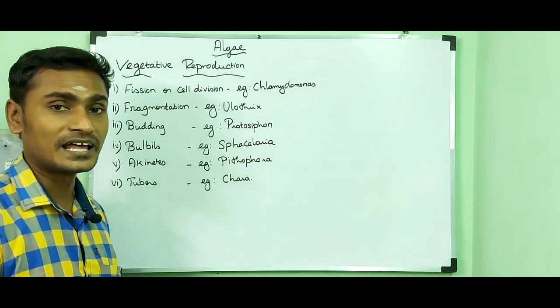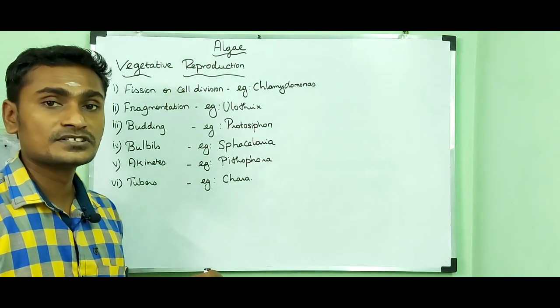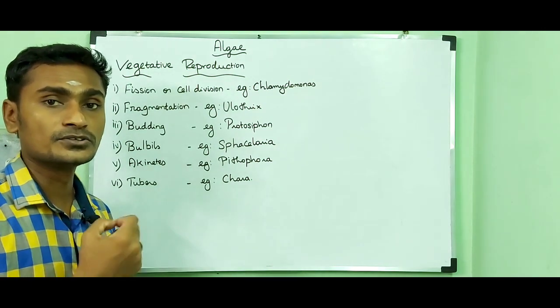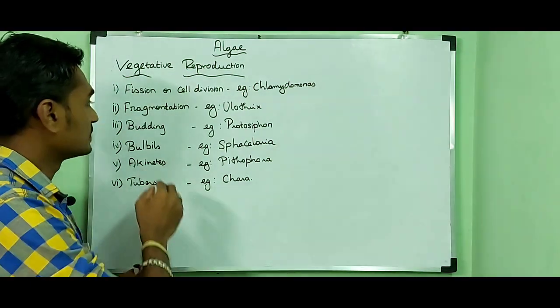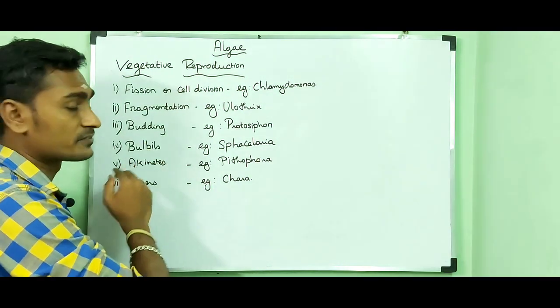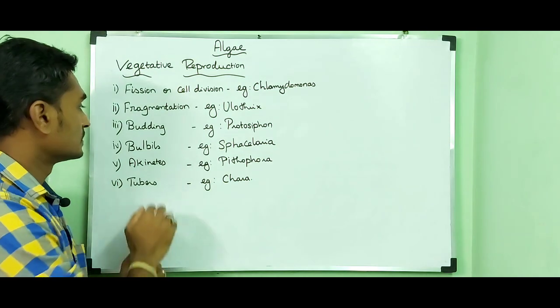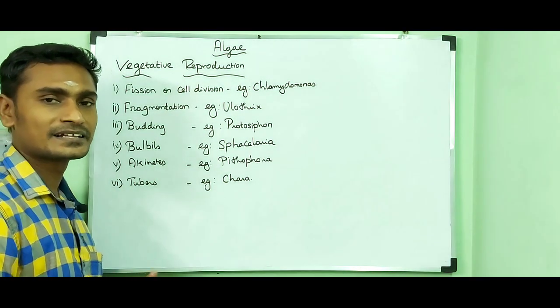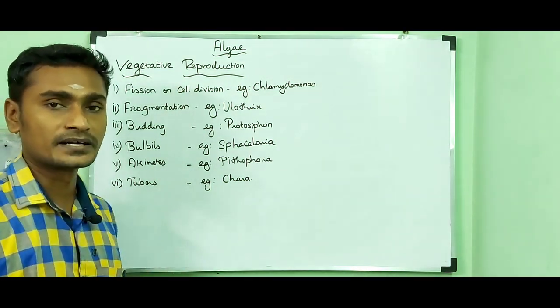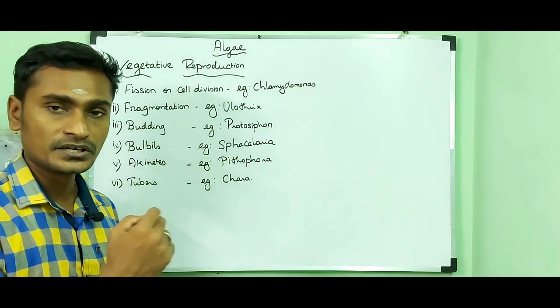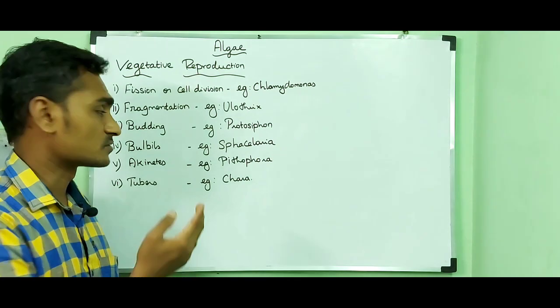Multicellular filamentous algae can break into different pieces. Each piece can develop into a new alga. Example, Ulothrix. The third one, budding. Lateral buds arise on the parent, later detach from the parent and develop into a new young one.